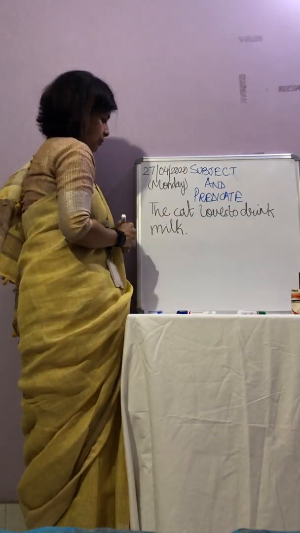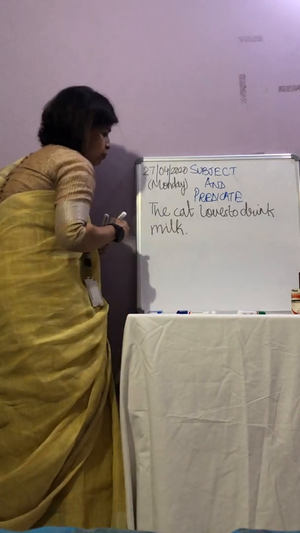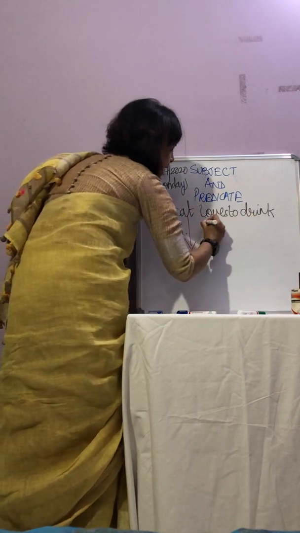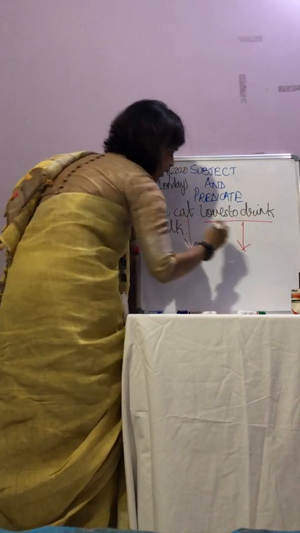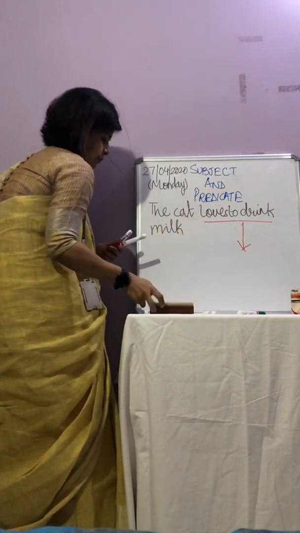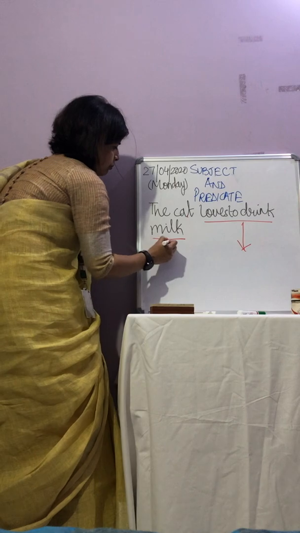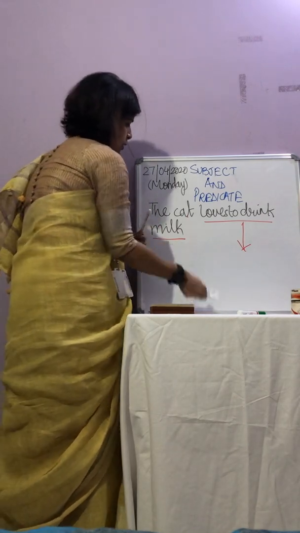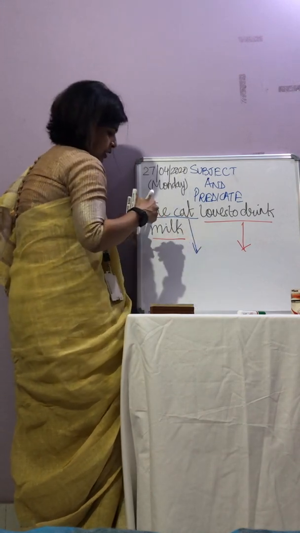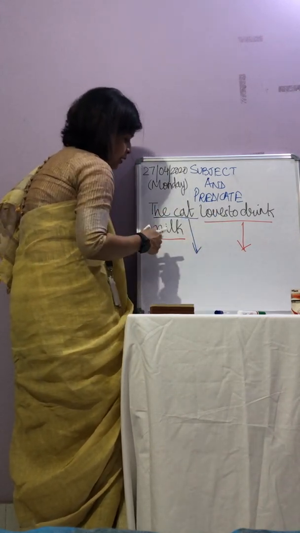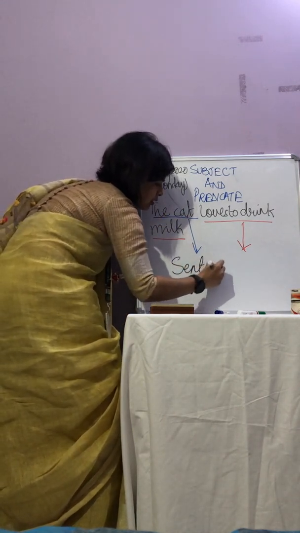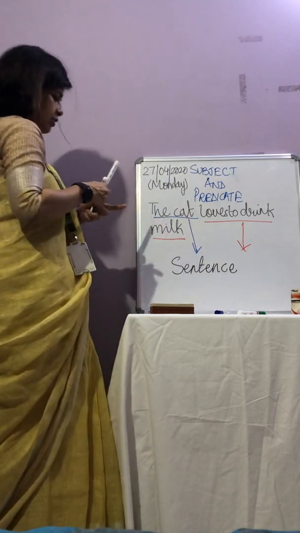Alright. Now, we must know that this and this, okay? Let's keep this as a different color. Let me use the color blue. Now this and this together make up a sentence.